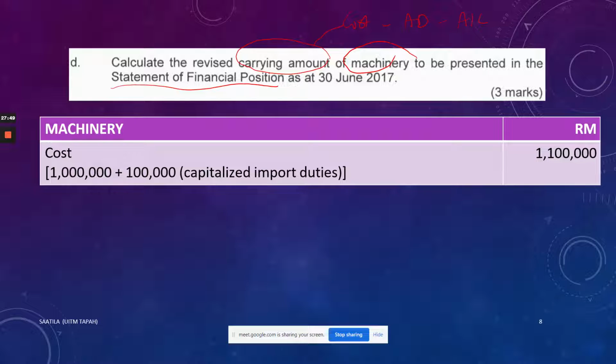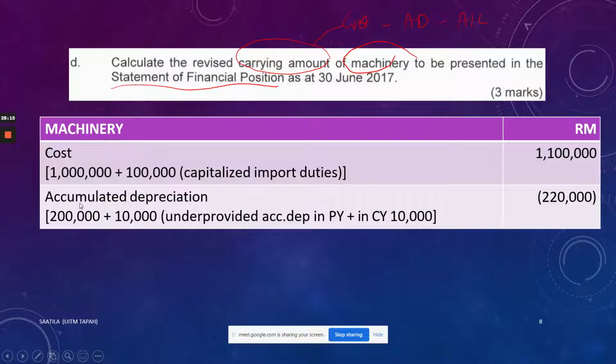And in this question, there is no information, so assume the cost model is used. So you need to go and restate the correct machinery carrying amount. The cost of the machinery is not 1 million, but it is 1.1 million, because we have now corrected the import duties that was treated as an expense. We add back to the machinery. So that was the cost.